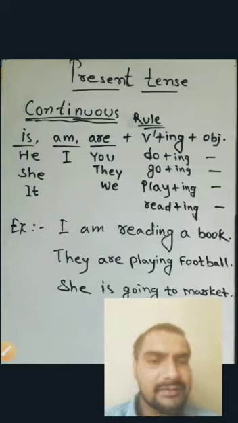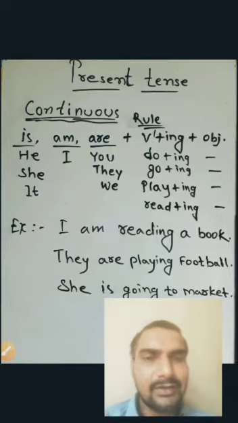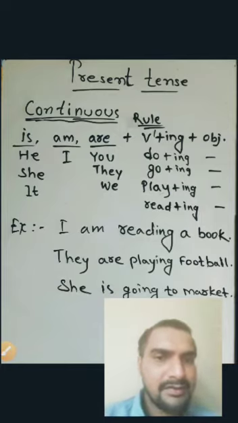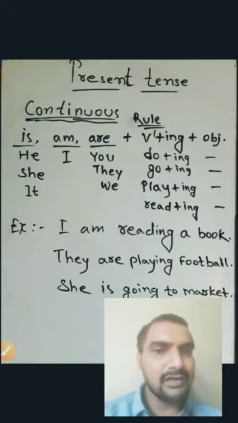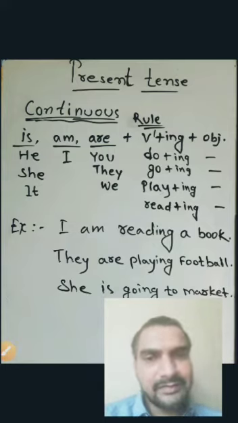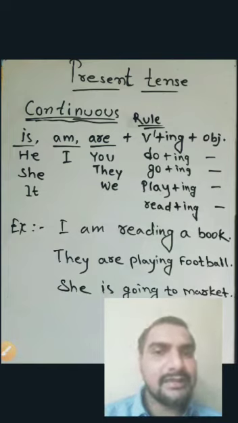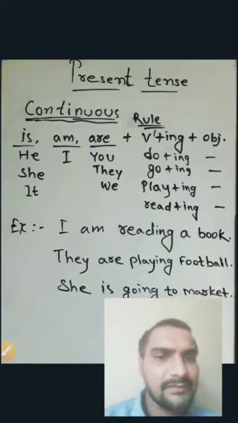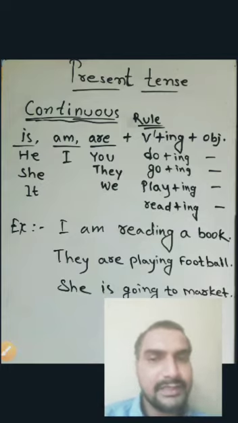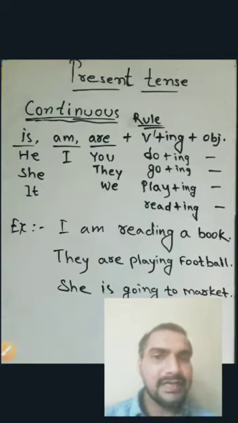So present continuous tense, which work is going on, which work is in motion, that is called present continuous form. कोई भी काम चल रहा है, इस वक्त में चल रहा है, तो वो कंटिन्यू फॉर्म में ही काउंटिंग होता है. तो उसमें क्या क्या इस्तेमाल होता है, what types of uses: is, am, are plus v1 plus ing plus object.